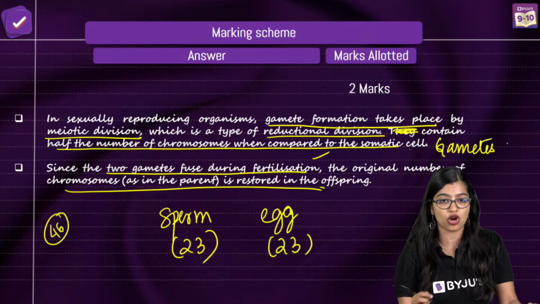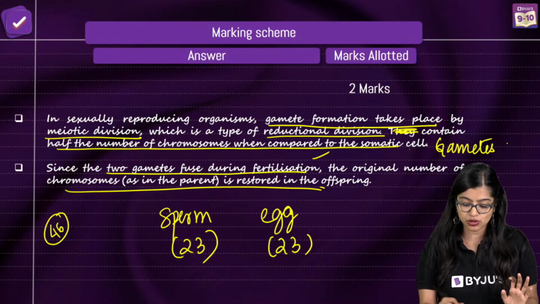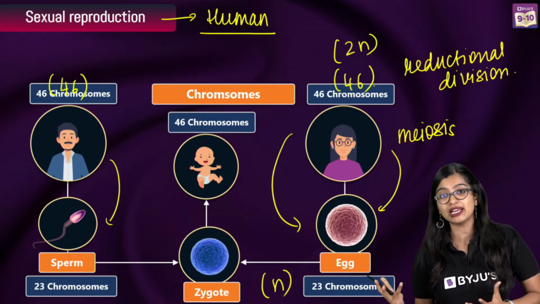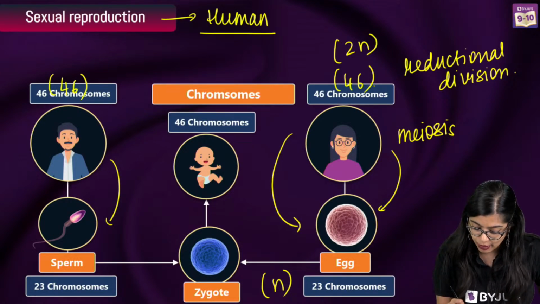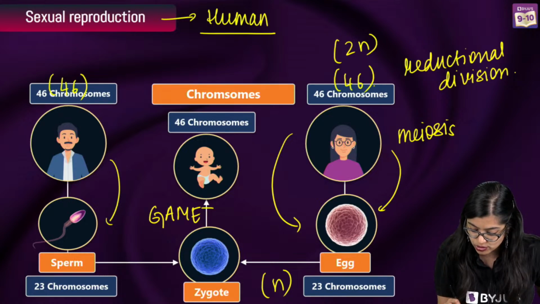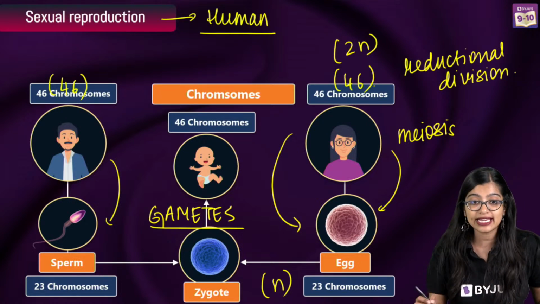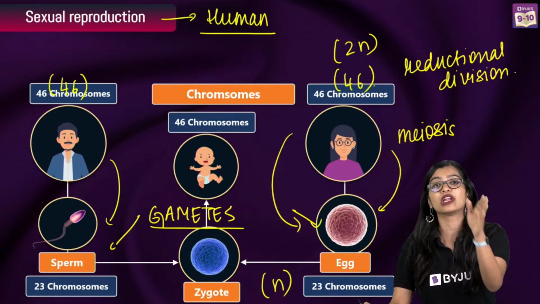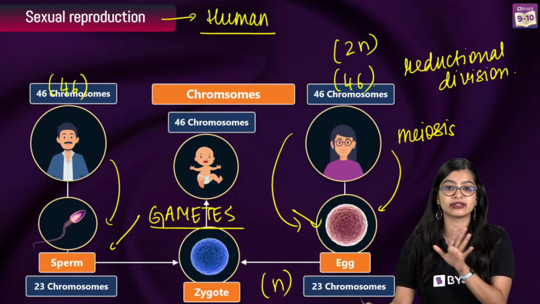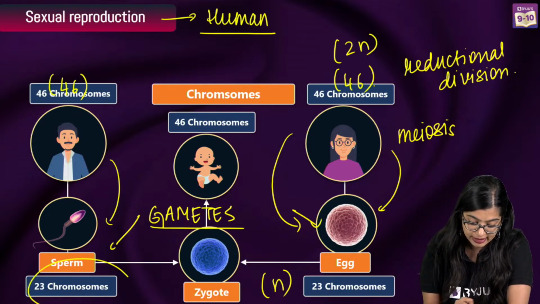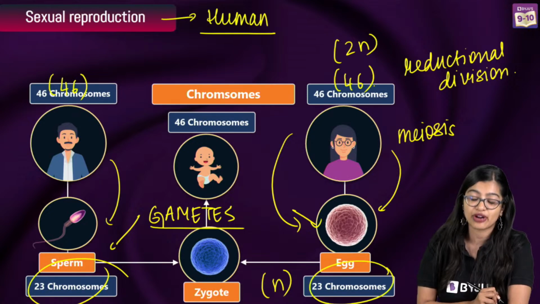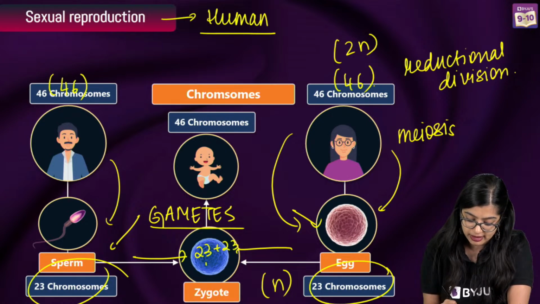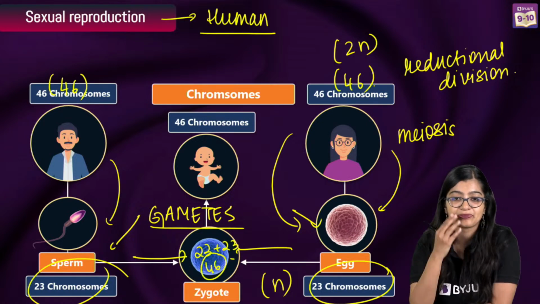Male has 46 chromosomes, female has 46 chromosomes. But male and female, especially in sexually reproducing organisms, will produce gametes, or reproductive cells. When these gametes are formed, reductional division takes place where only half will be there, that means 23 and 23. So 23 will come from the sperm, 23 will come from the egg, and they will fuse as a result of fertilization. So 23 plus 23 will now become 46, right?